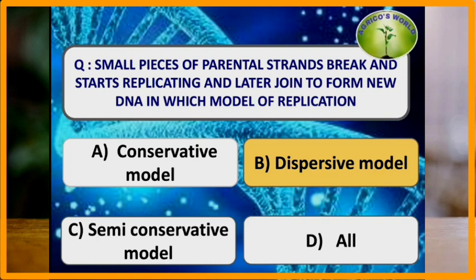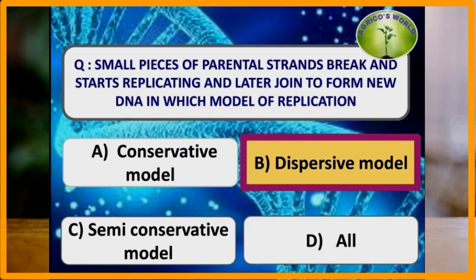Small pieces of parental strands break and start replicating and later join to form new DNA in which of the following? This type of replication takes place in the dispersive model. In the conservative model, 2 DNA molecules are formed, where one copy has the parental strands and the other copy has the newly synthesized strands. In the semi-conservative model, the DNA has one parental strand and one newly synthesized strand.